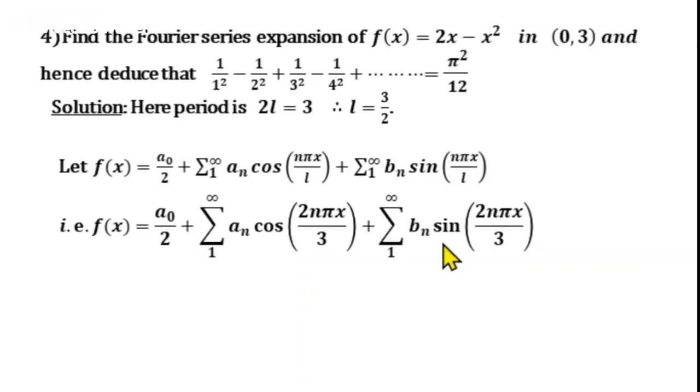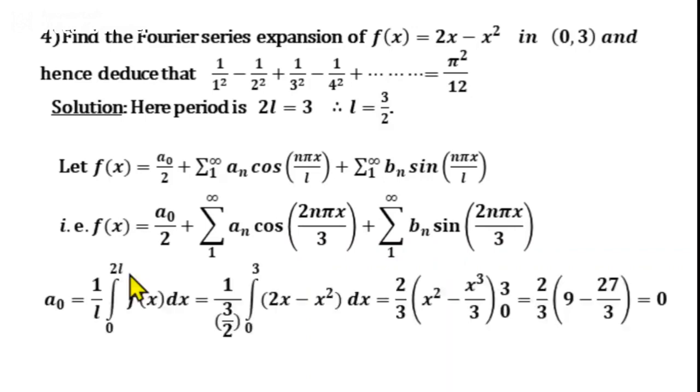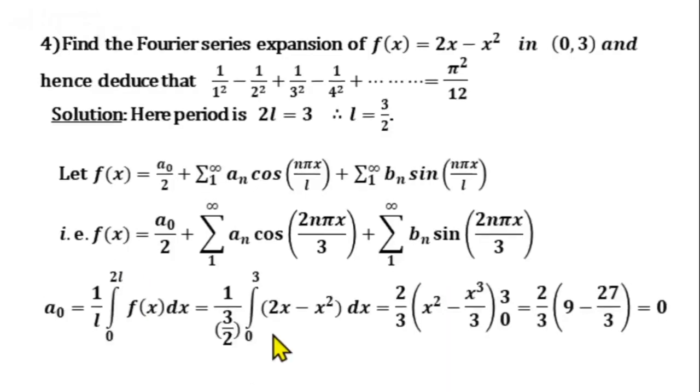Next we will find a0. Formula for a0 is 1 by L integral from 0 to 2L f of x dx. Substitute for L and f of x, and integral of x is x square by 2, integral of x square is x cube by 3, and we apply the limits x from 0 to 3, and simplifying we get a0 equal to 0.